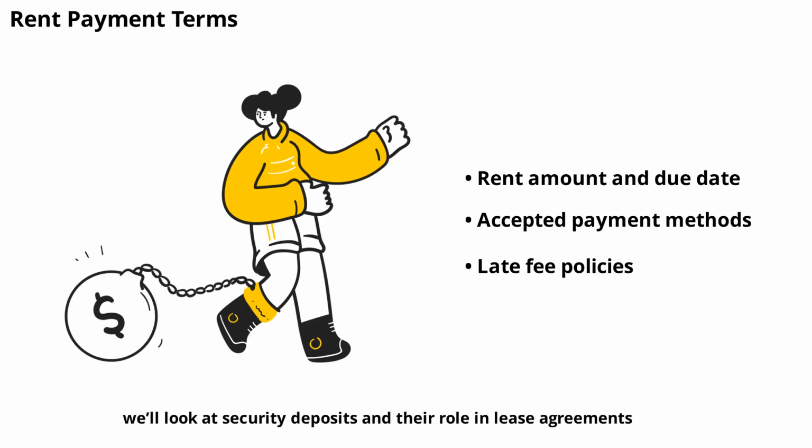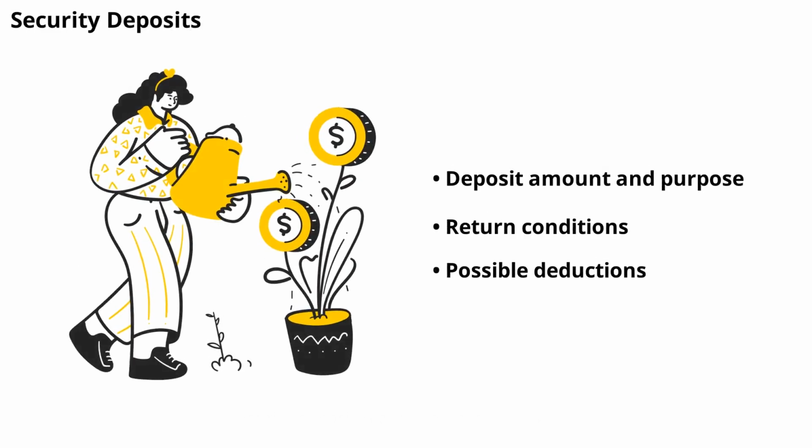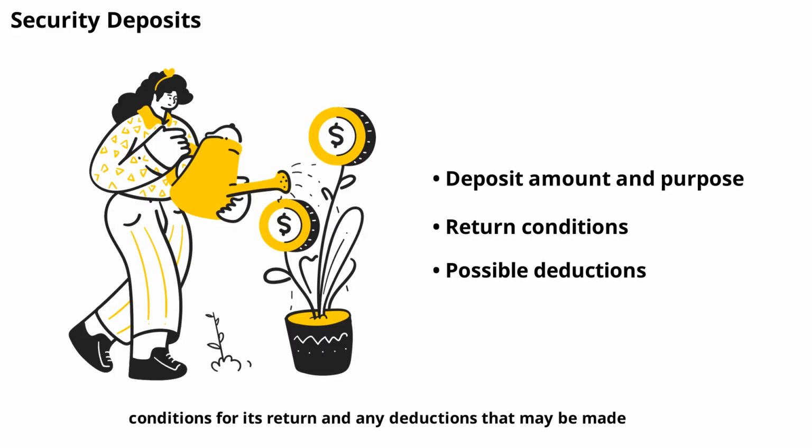Next, we'll look at security deposits and their role in lease agreements. A security deposit is a sum of money paid by the tenant to the landlord before moving in. It acts as a financial safety net for the landlord in case of property damage or unpaid rent. The lease should clearly state the deposit amount, conditions for its return, and any deductions that may be made. Understanding your rights and responsibilities regarding the security deposit can help you avoid disputes when you move out.